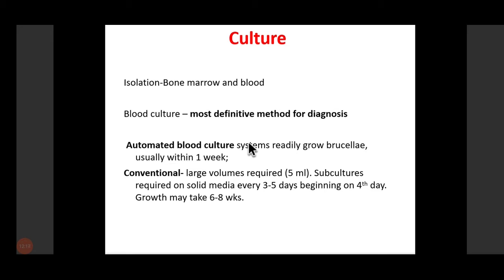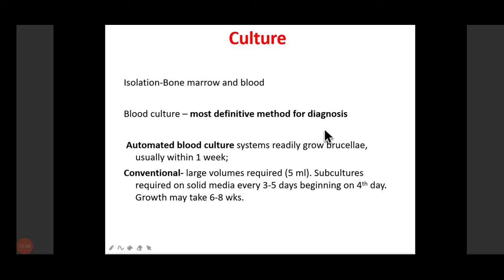And then after 3 to 5 days, we do subcultures, right? We take that bottle out, we subculture it on blood agar, and then we incubate that blood agar plate at 37 degrees centigrade aerobically. And we do it until 8 weeks. Because if no growth occurs after 8 weeks, then we discard it and say that it's negative, that no bacteria is isolated. So up till 8 weeks, we have to watch the blood culture, right?